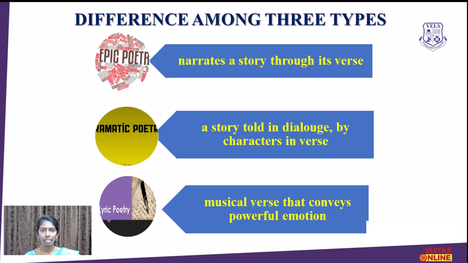And dramatic poetry is nothing but drama which is in verse. So here we see the story enacted on the stage through the dialogue delivered by the characters. Then lyric poetry is basically a form of song which is composed along with a musical accompaniment. So it will be music, and it will convey the powerful emotions of the speaker.